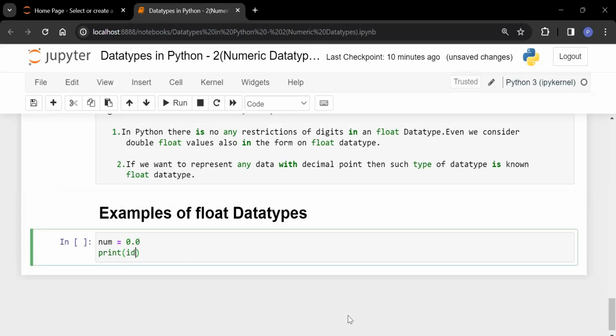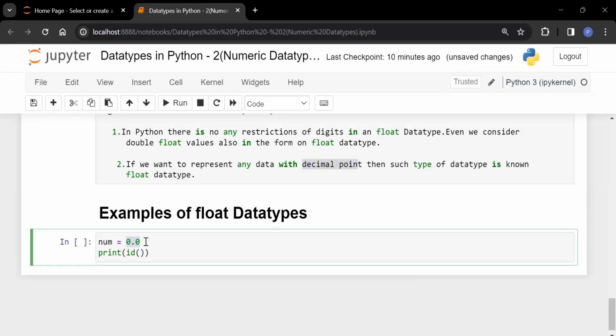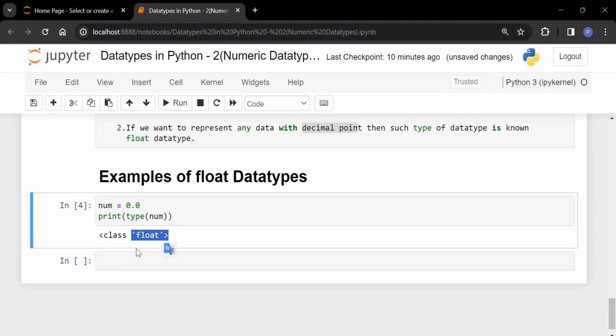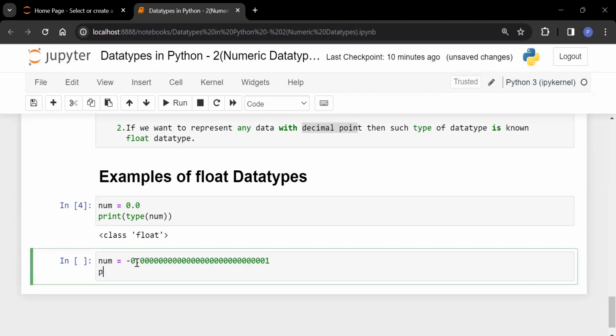What is the type of it? See here, I have mentioned one thing, any data with a decimal point. So here decimal is there. Yes, decimal is there. That is the reason the type of it is your floating point. See, class float. Same as it is if I am taking some negative values like -0.00001. What is the type of it? It is also your float type.